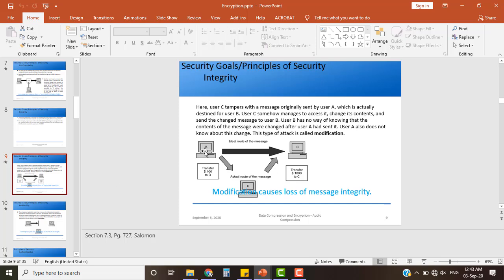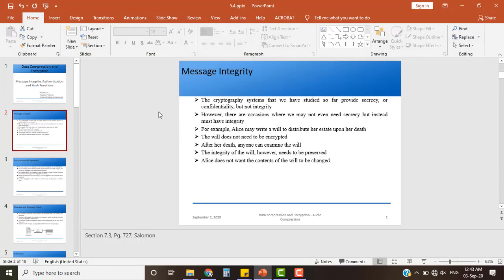If A wants to send a message to B, the ideal route of the message should be this black arrow. What is the message? Transfer $100 to D. But someone intercepts that message, and not only that, he changes the message from $100 to $1,000. On top of that, he changes the D to C also. That is what we call integrity being lost. This type of attack is called modification. So this is just a small recapitulation of what we have done.